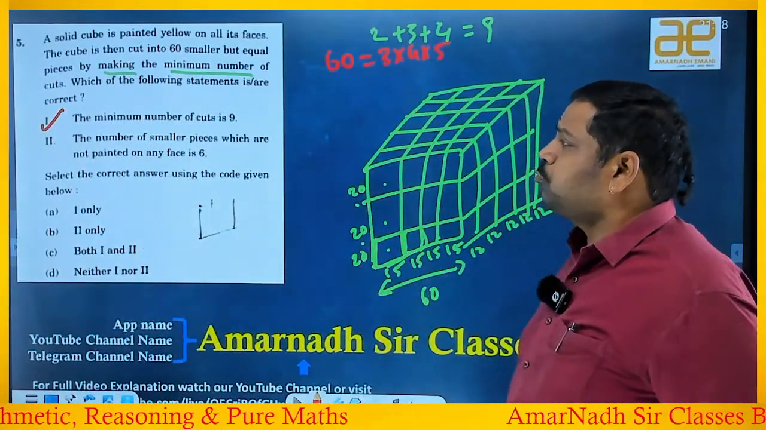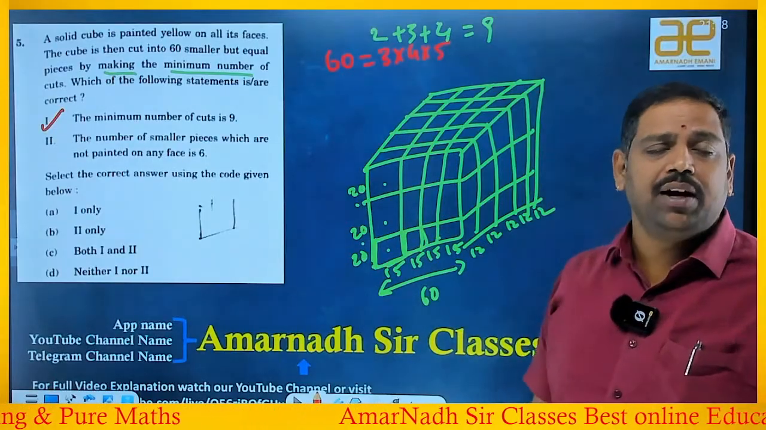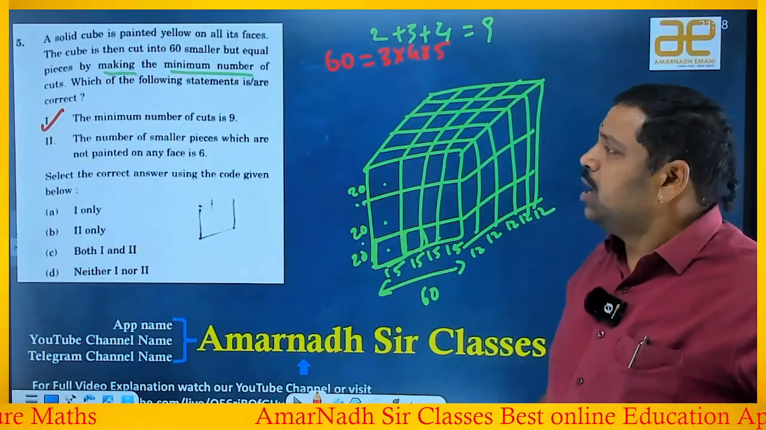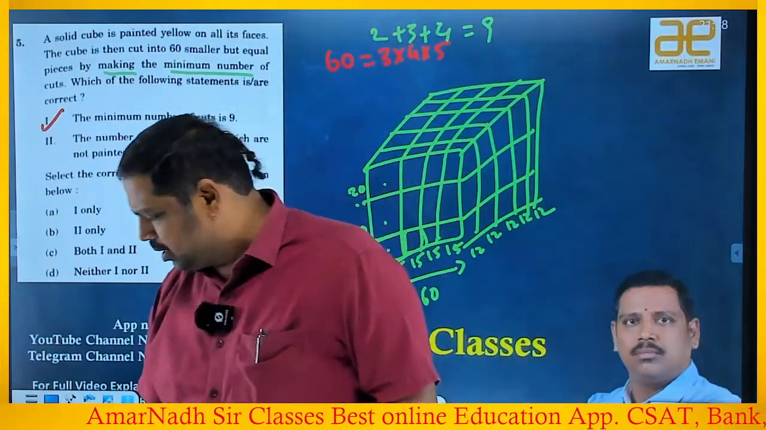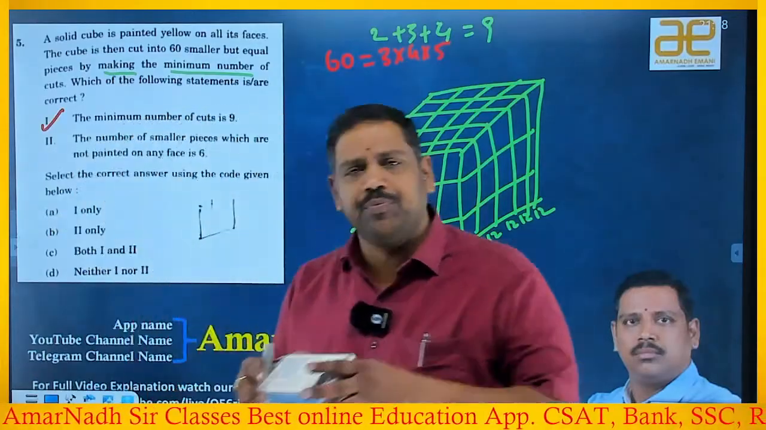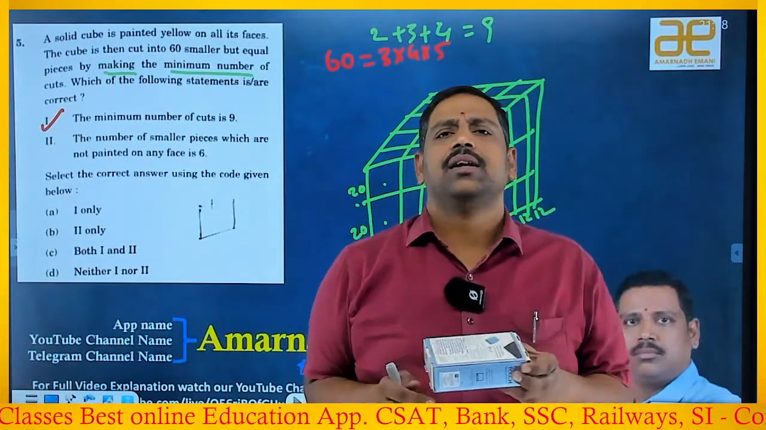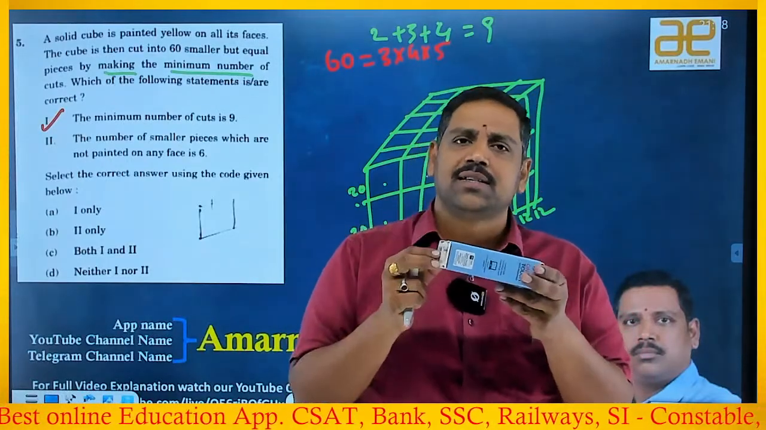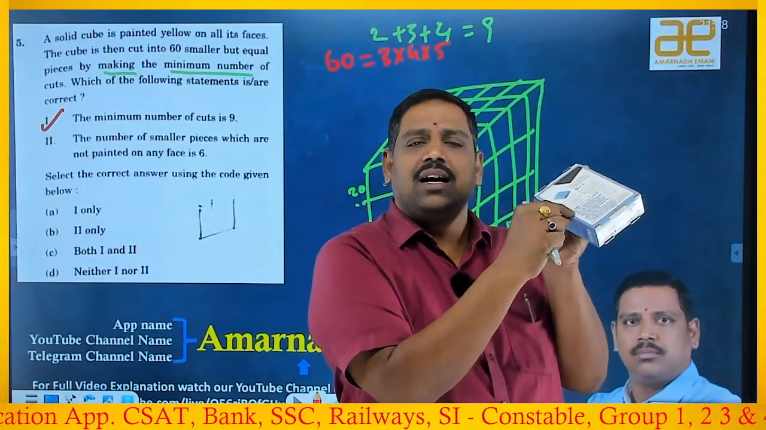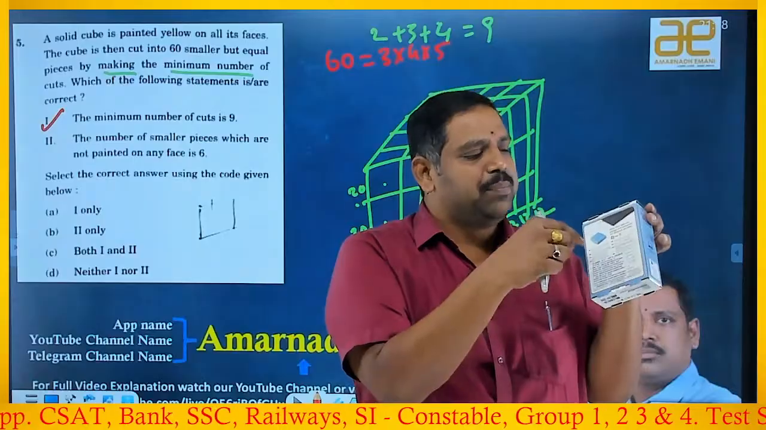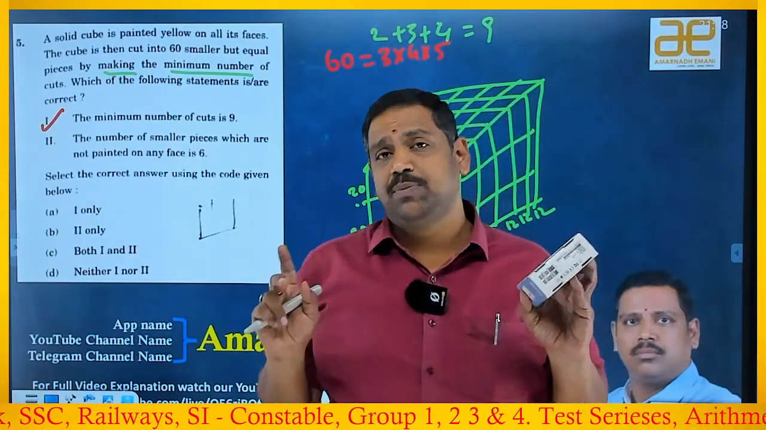Right, good. The number of smaller pieces which are not painted on any face is 6. Why is it valid or not? We have to verify. The point you have to verify is, if you take any cube, suppose assume this is the cube that I have. If I make cuts like this, and like this, then I'll get small pieces. If you take a piece at the corner, you will get 3 faces painted. If you take a piece at the edge, you will get 2 faces painted. If you take a piece from the center of a face, you will get 1 face painted. But if you take an inside one, you will get no face painted.